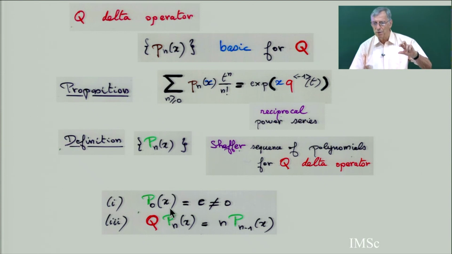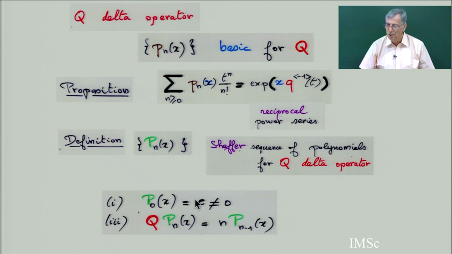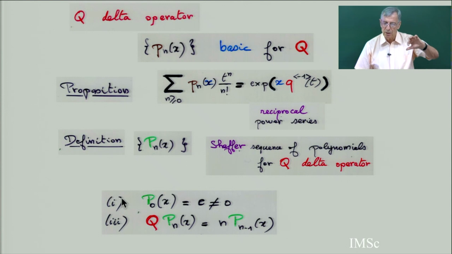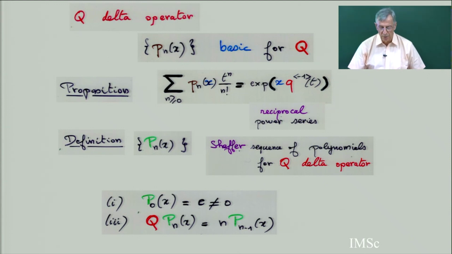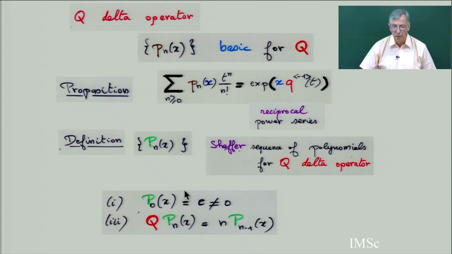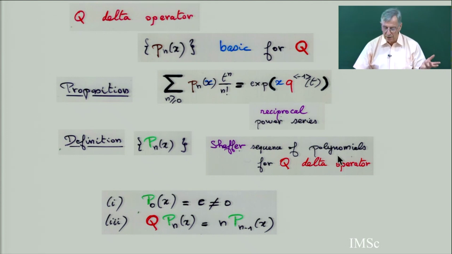If you remember the binomial type definition, there were 3 conditions: 1, 2, 3. Here I delete condition 2, and condition 1, where it was 1, I now put a non-zero constant. So I am weakening the definition of binomial type. There were 3 conditions, now it's 1 and 3. What was condition 2? If you apply Q to the polynomial Pn, what was Q2? So this is the definition, in this setting, of Scheffer polynomial. It's a Scheffer sequence for a certain delta operator Q.